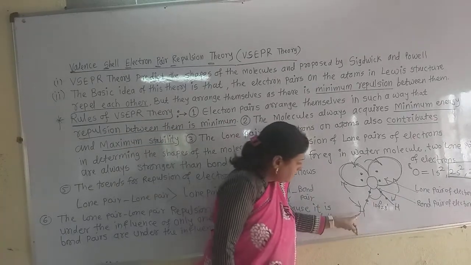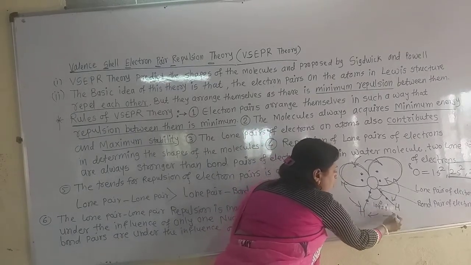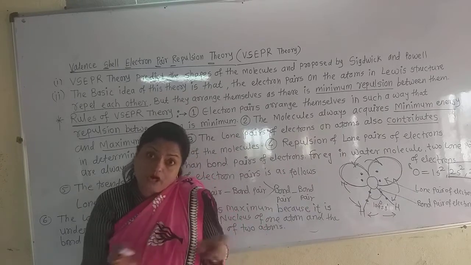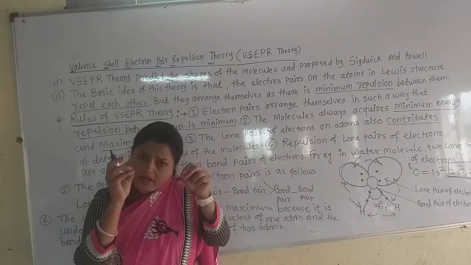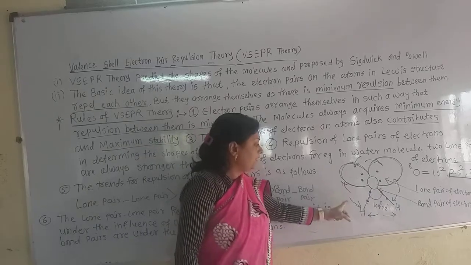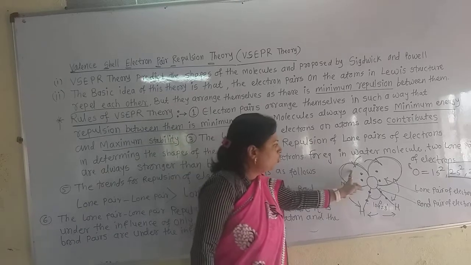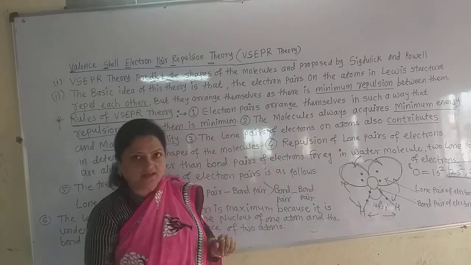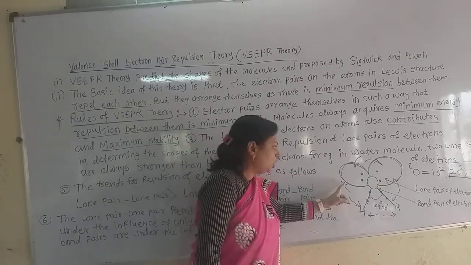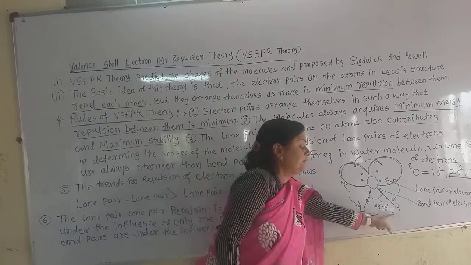Now between these 2 hydrogen atoms there is bond pair repulsion, but that is again much smaller than the lone pair bond pair repulsion. That means the largest repulsion is between the lone pairs, the intermediate repulsion is between a lone pair and a bond pair, and the smallest repulsion is between the bond pairs.